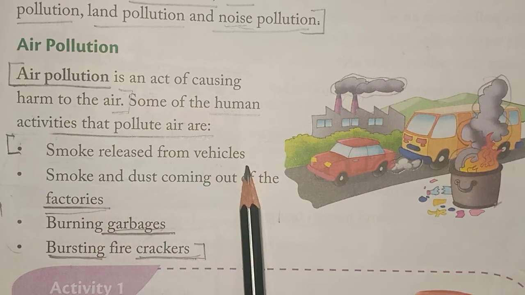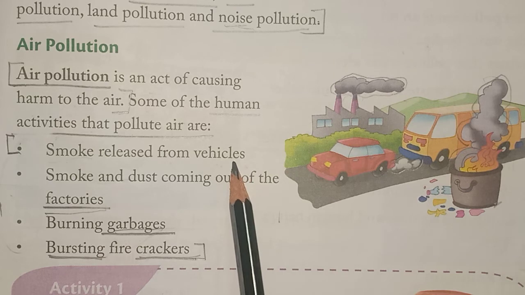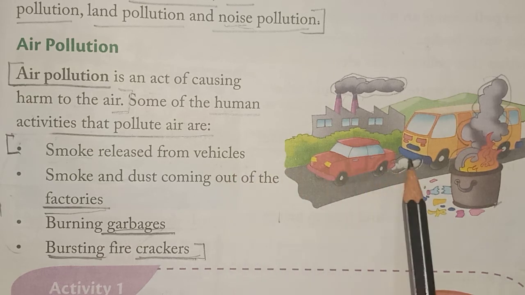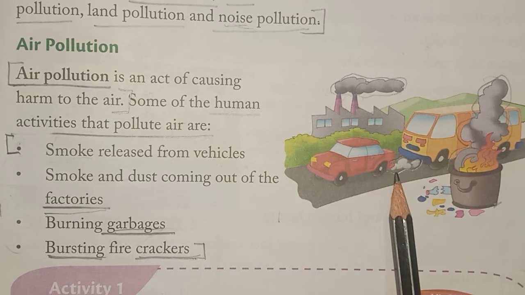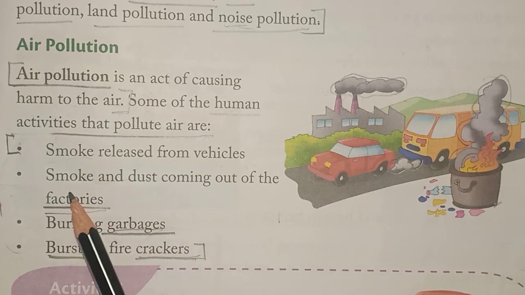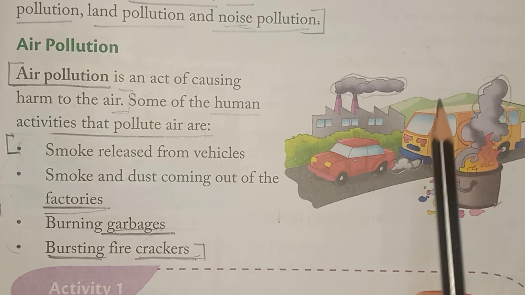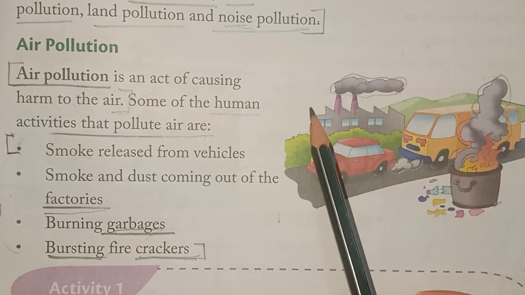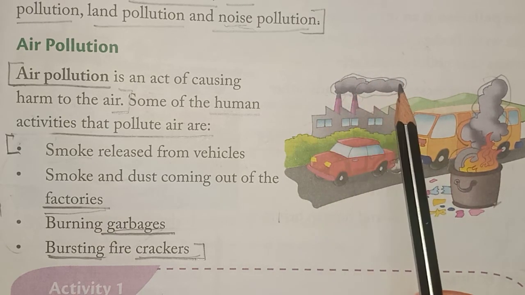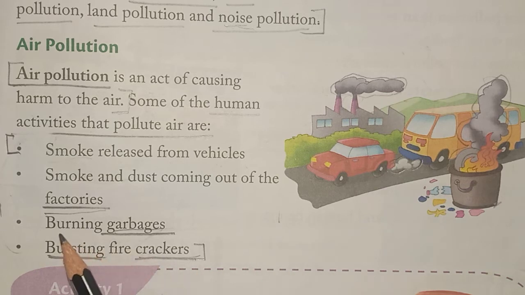A very poisonous gas, carbon monoxide, is released from the vehicles. Next, smoke and dust coming out of the factories. Can you see one factory here and see how much smoke is coming out from that factory? Burning garbage.